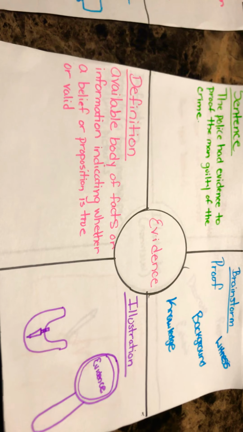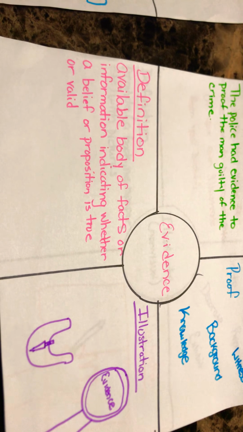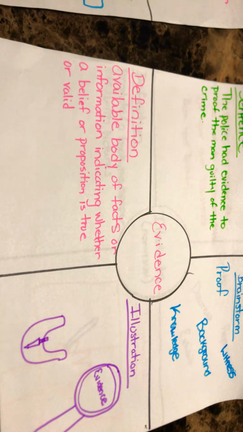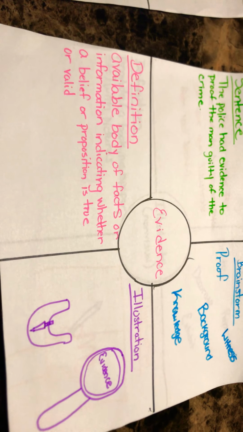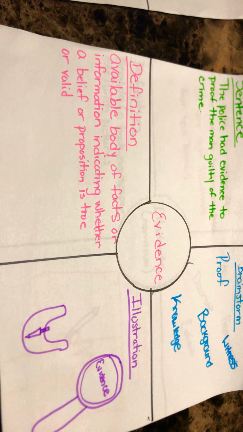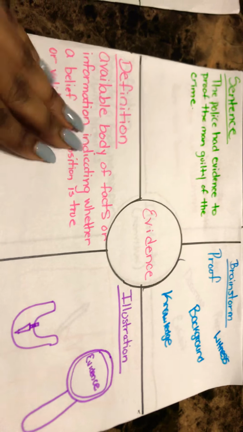Evidence. Definition: available body of facts or information indicating whether a belief or proposition is true or valid. Sentence: The police had evidence to prove the man guilty of the crime. Brainstorm: proof, background, knowledge, witness. Illustration shows a knife in a bag and a magnifying glass.